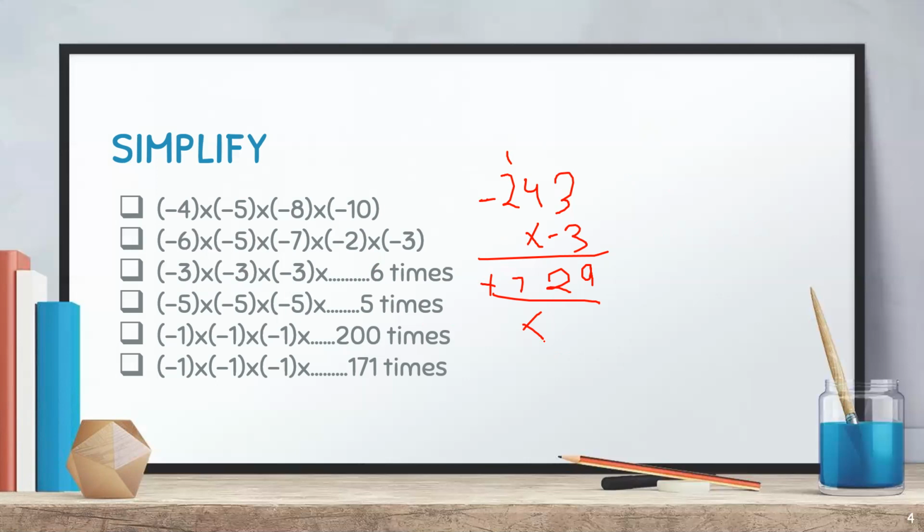So I think that is 6 times. No, not 6 times. It is 729 only, your answer. Here 6 times is because we already covered the 3, so we are left with 3 only.